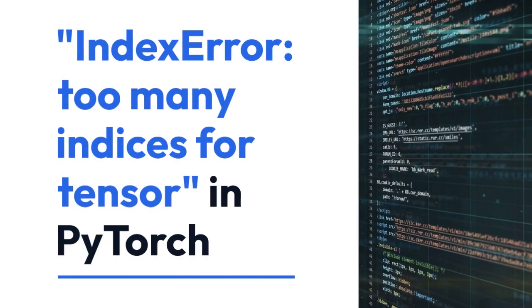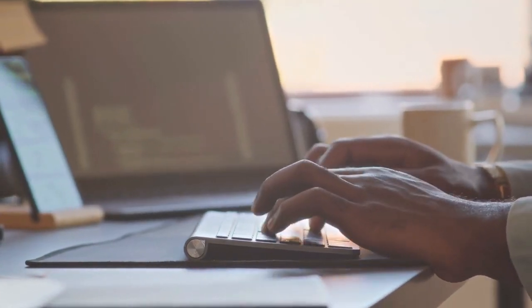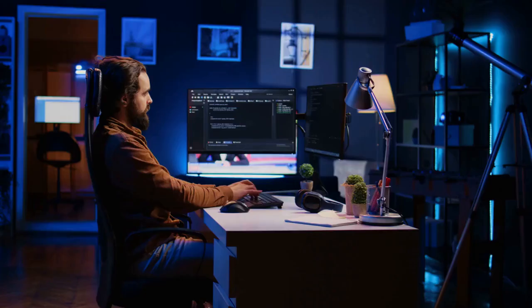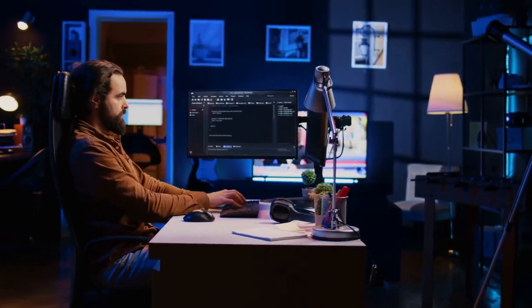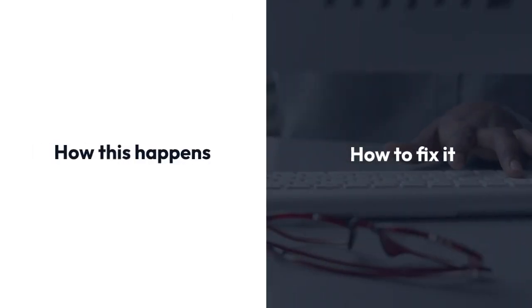We're going to explain the index error "too many indices for tensor" in PyTorch. This error pops up when you try to access a tensor's elements using more indices than its dimensions allow. PyTorch tensors are multi-dimensional arrays, and the number of indices you use must match the number of dimensions. Let's break down how this happens and how to fix it.